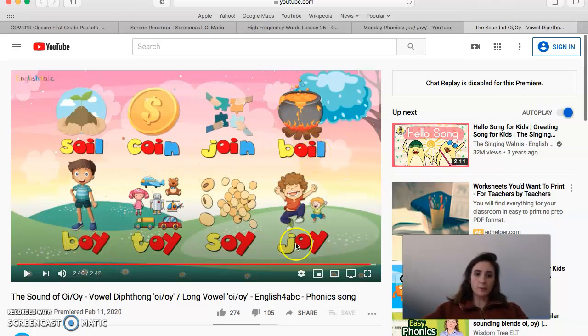Take a look at the bottom row. What is the last sound you hear in boy? The oi sound, right? What about toy? The oi sound. So because the oi sound is at the end of the word here, you use the oy. Because it's in the middle of the word up top, you use oi.